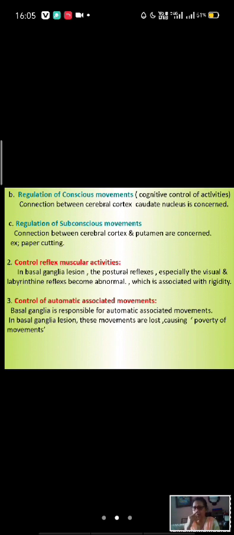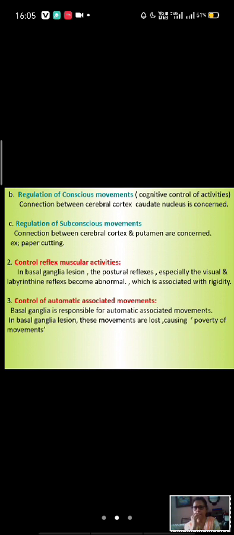How is the internal capsule formed? In relation with the head of the caudate nucleus, the lenticular nucleus and the thalamus, a V-shaped structure is formed. With this position, this is the internal capsule. Now tell me the functions. What are the major functions?